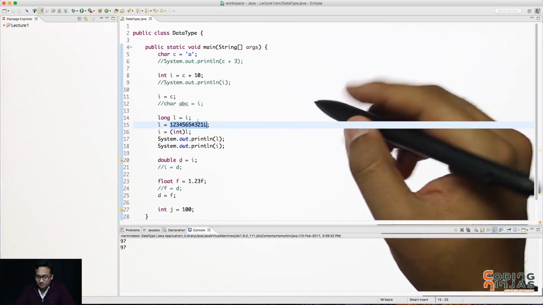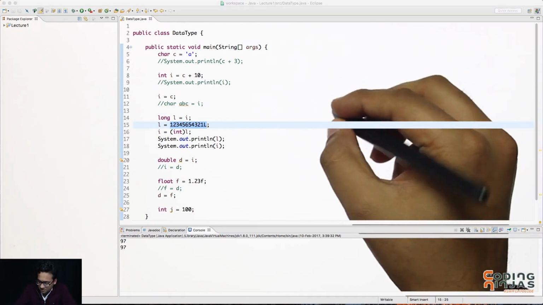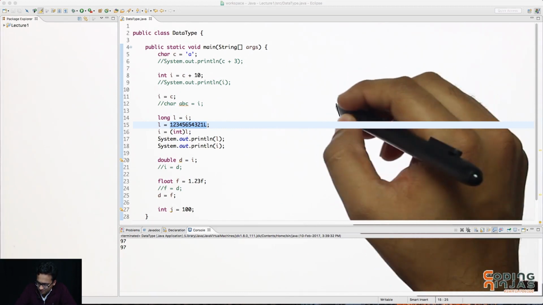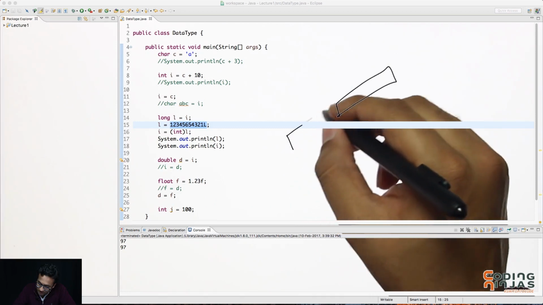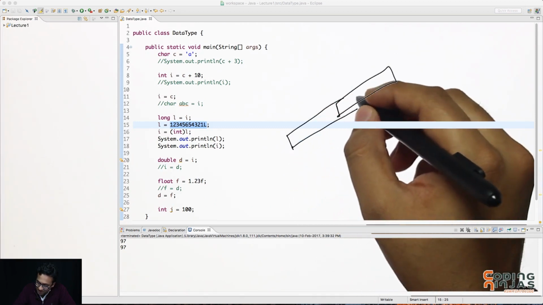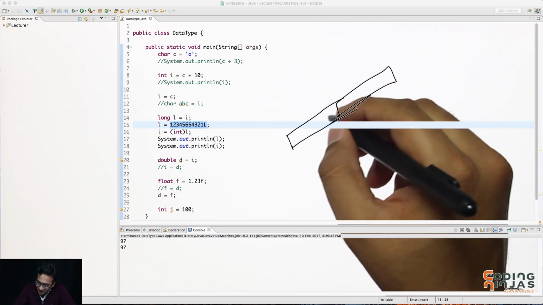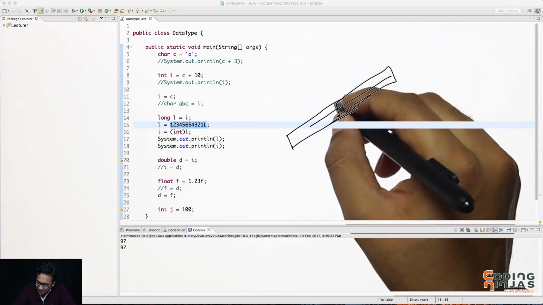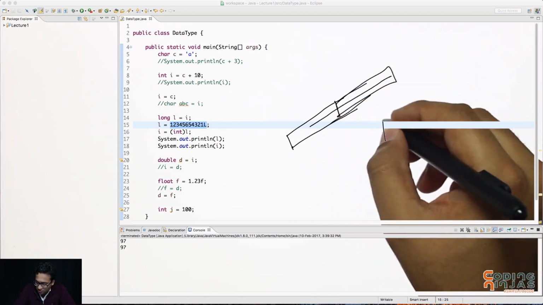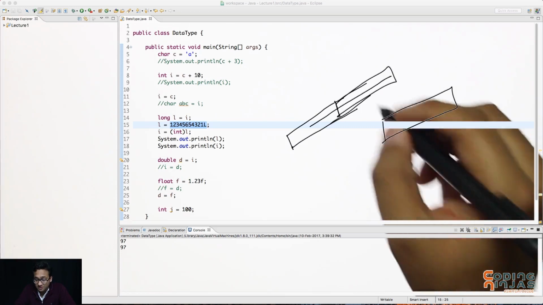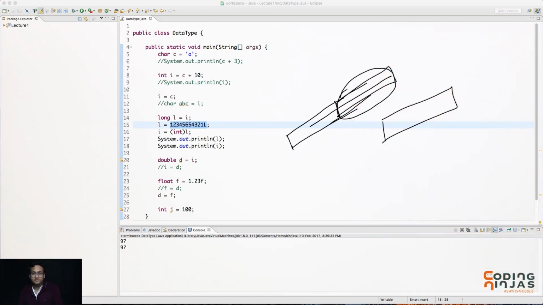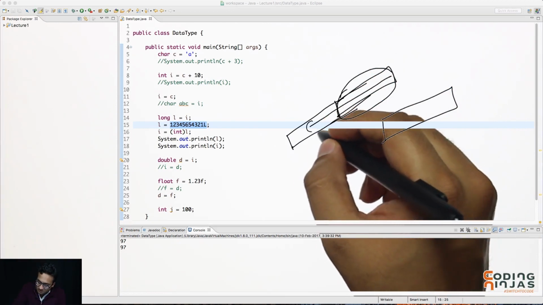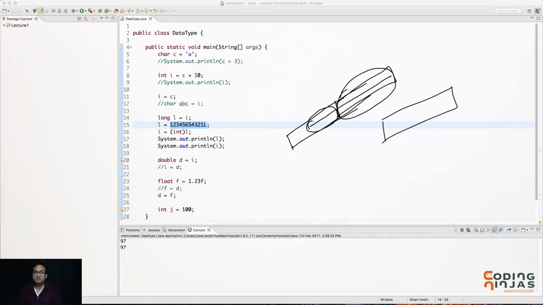So this is a big number which was out of integer range. That means 4 bytes were not enough for this number. So our long, which is 8 bytes, would have consumed more than just these 4 bytes for this data. When you copy this long into an integer, you will only copy a part of the data. You are not copying this other part, which is going to stay here. I'll just explain again.